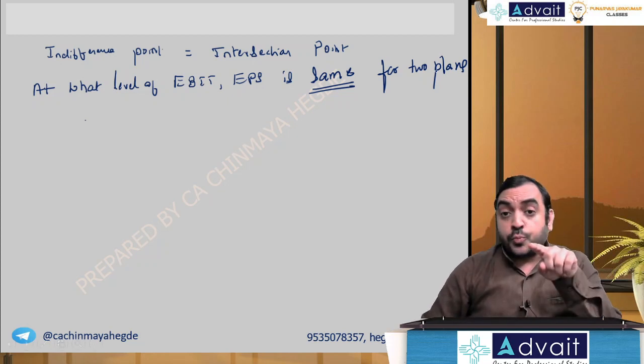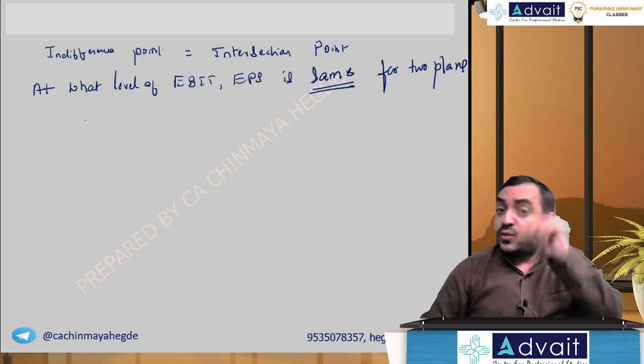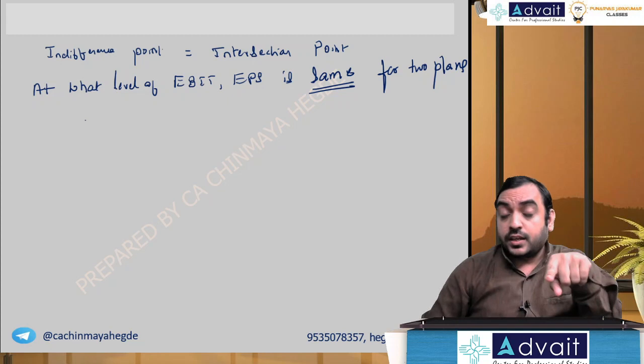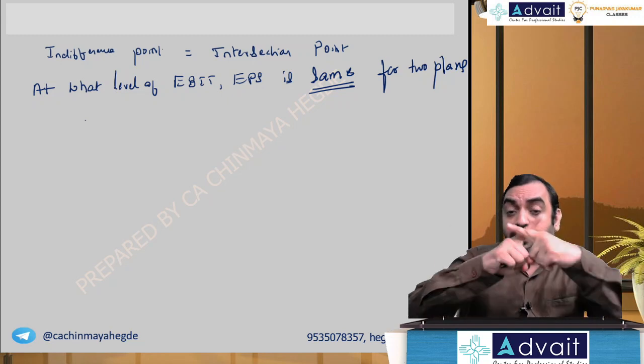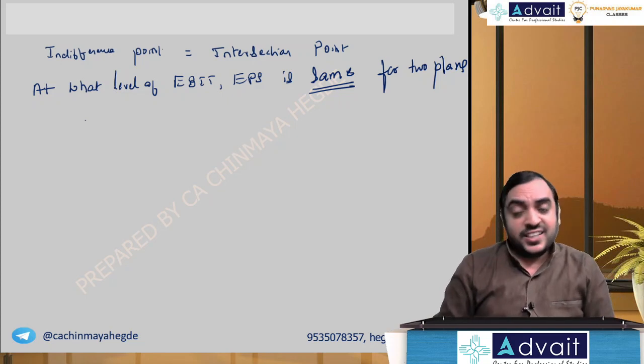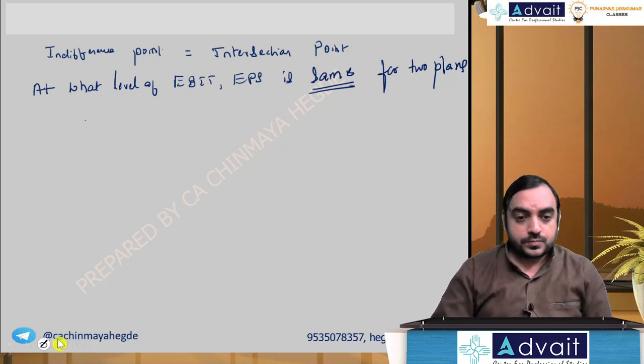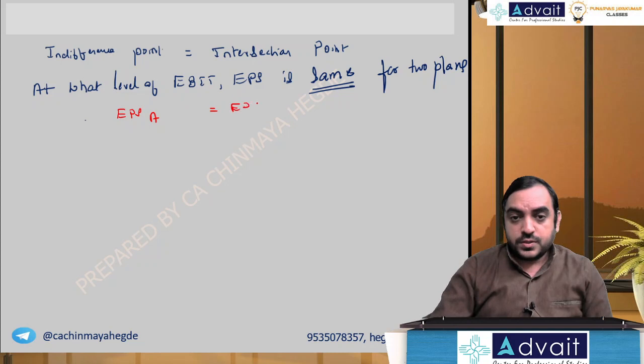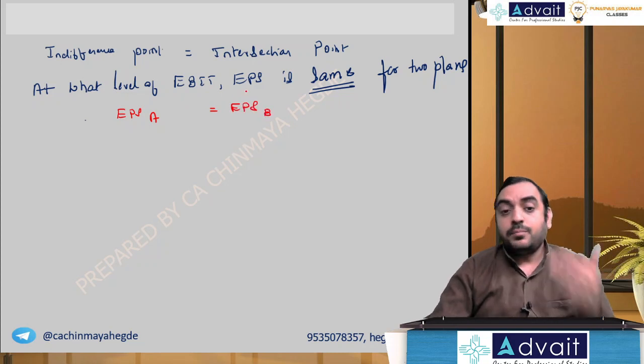See, break-even point comes for every one plan, one plan, one break-even point. But here, when the two plans come, the intersection point, EPS is the same. That is called the indifference point. So basically, we should write EPS under plan A should be equal to EPS under plan B.